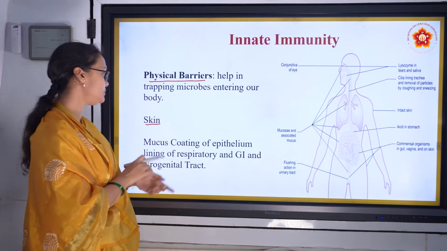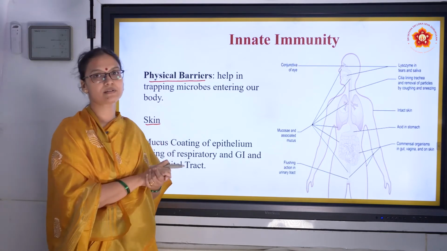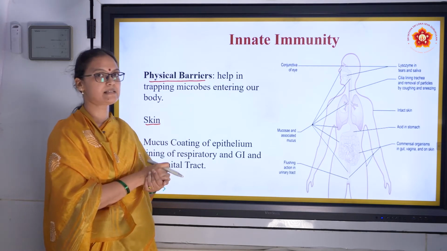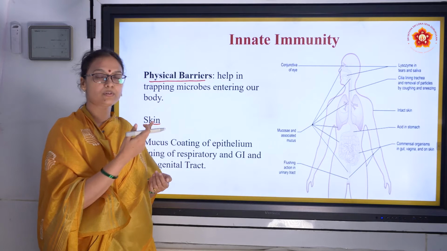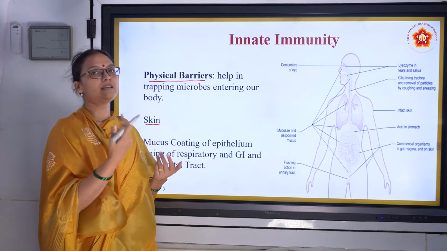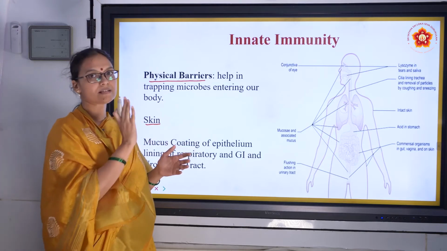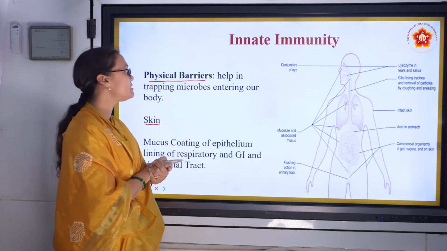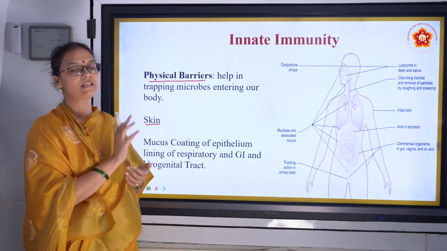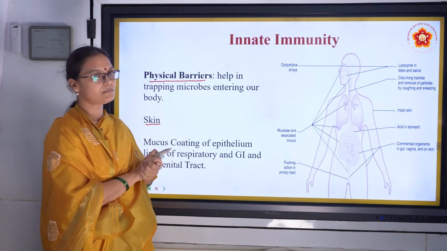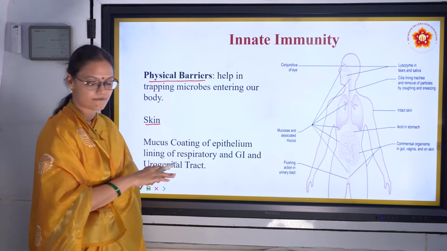And then we have mucus coating. Where do we have mucus coating? All the inside of our body has mucus coating: in the nose, in the oral cavity, in the trachea, in the esophagus, stomach, urogenital tract, everywhere there is mucus coating. So what does this physical barrier do? It traps the microorganisms and protects our body. So that's about physical barriers.